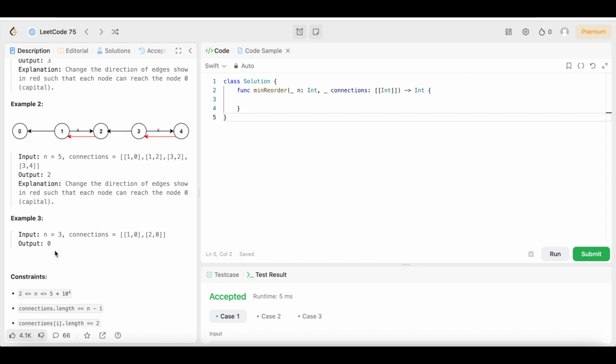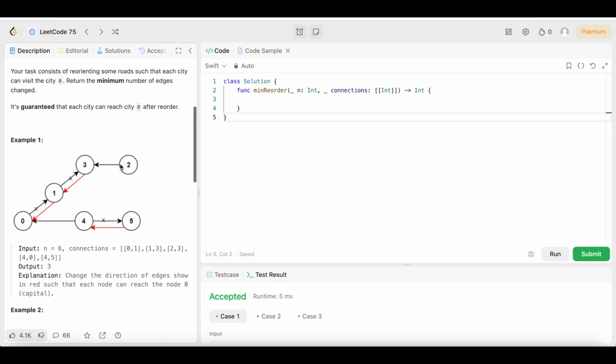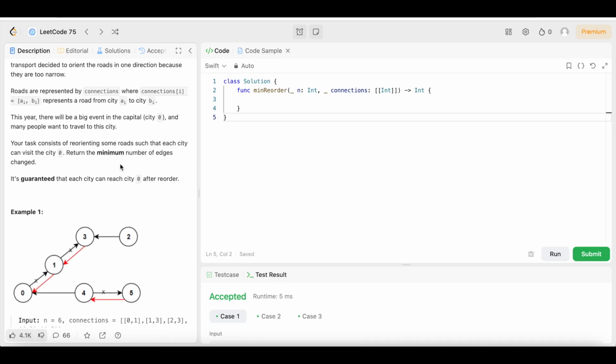So that we don't need to change anything. That's why the output is 0. So now that you guys understand the question, let's see how we are going to code this, because that's the exciting part. That's the part that we are all here for. So with that being said, let's see, guys.